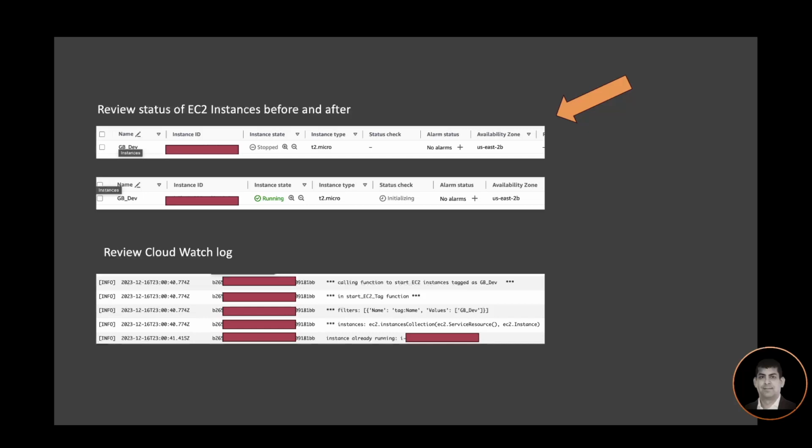It's a one-time job that can be set up, and then you will have your instances starting on a specified schedule. If you see the CloudWatch log, you will see that each instance that's being started will be logged. Of course, it's only starting the instances which have the tag of gb_dev. If an instance is already running, then it will not stop and start it again. Rather, it will just log the message that the instance is already running.